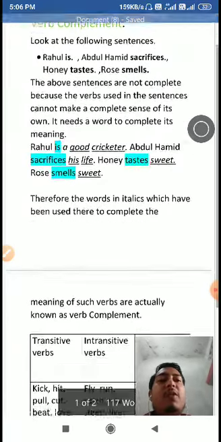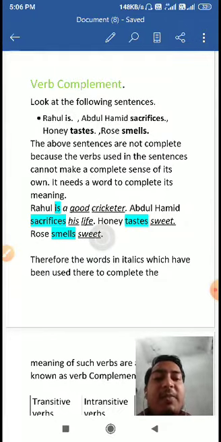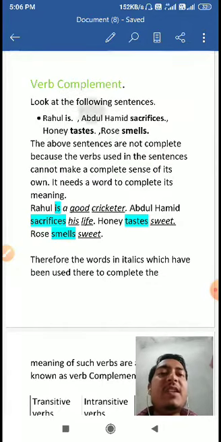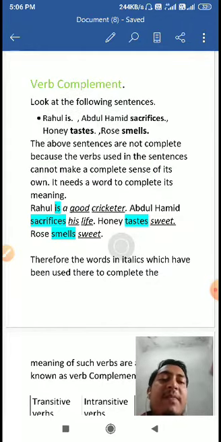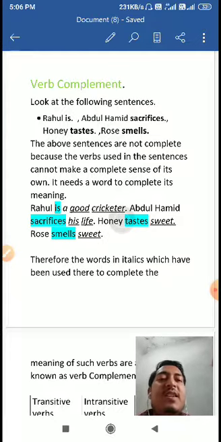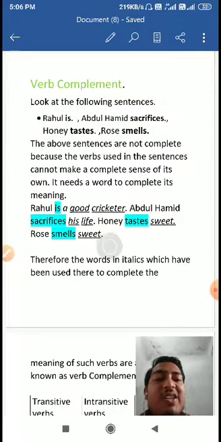Actually, you have learnt about objects of a verb. Objects are the receivers of the action which a transitive verb does upon them. But in this case, complements are words which add to the meaning of an intransitive verb, to complete its meaning. You might take a complement as an object, but it is not like the object upon which the action is done.